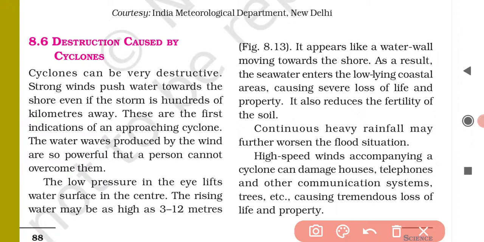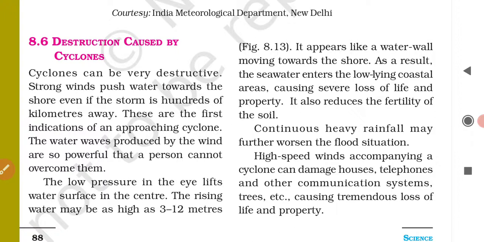Okay, so these are some of the destruction which can be caused by a cyclone by lifting the sea water several meters high. Next one is the destruction caused by a cyclone by producing extremely high speed winds.